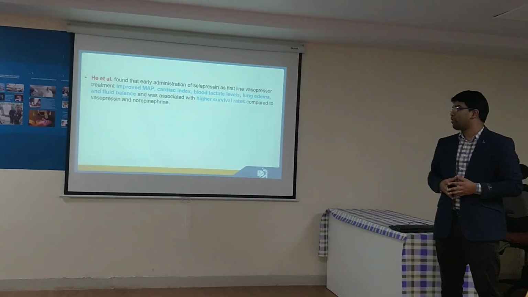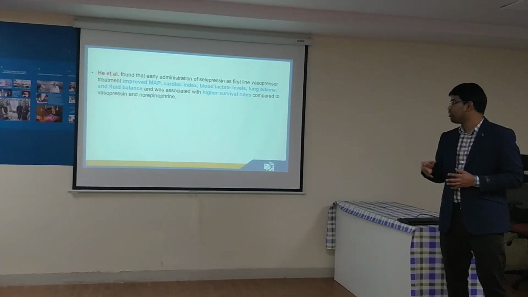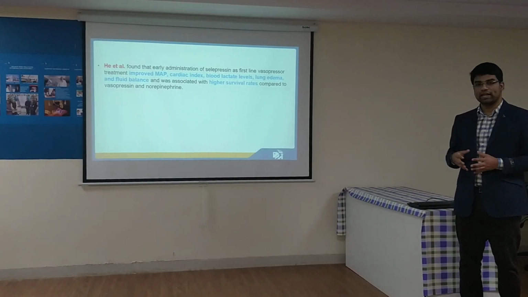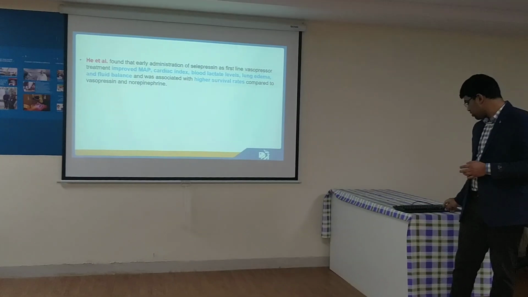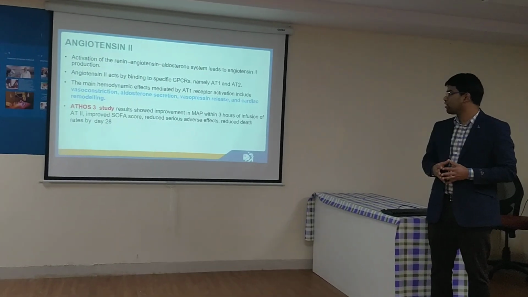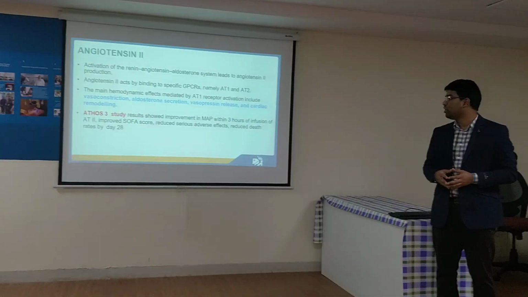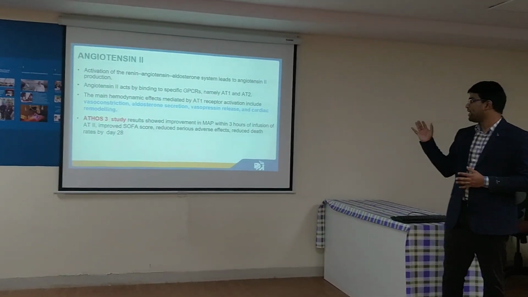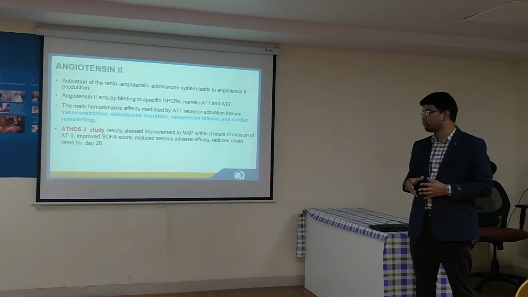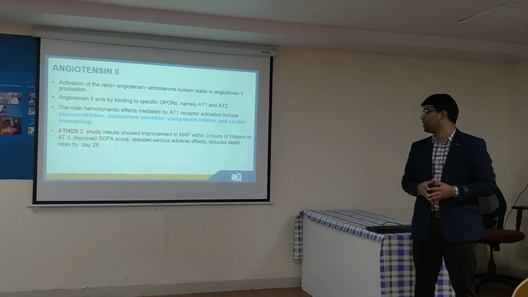Now, one of the popular studies, He et al., showed selepressin as a first-line vasopressor. It improved the MAP, cardiac index, blood lactate levels and fluid balance, and also showed higher survival rates. Coming to angiotensin 2, it acts through G-protein coupled receptors AT1 and AT2, and the main effects include vasoconstriction, aldosterone secretion, vasopressin release and cardiac remodeling. The famous study is the ATHOS-3 study.